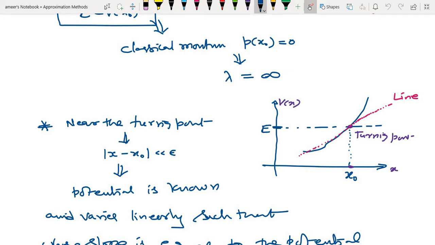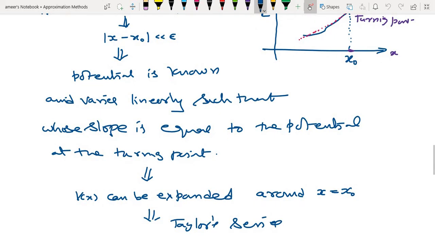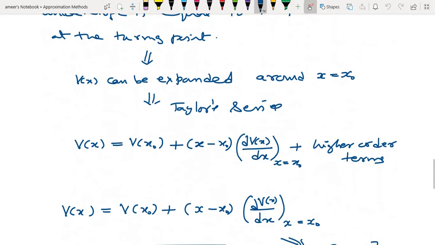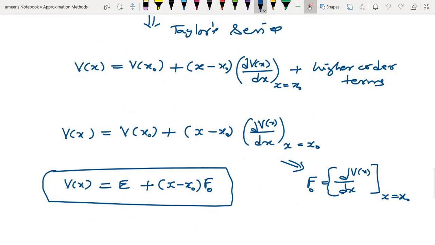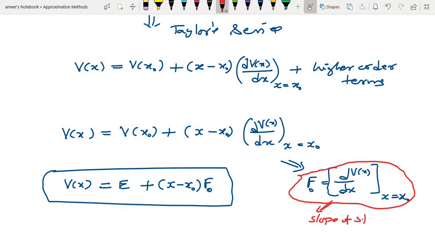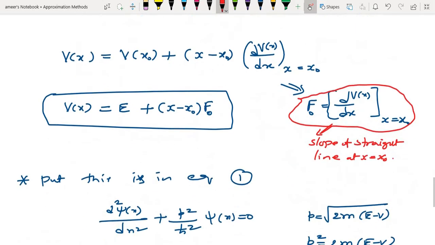Expand the potential near that point, and that expansion leads to a term like V is equal to E plus (x minus x naught) times F naught. F naught is dV by dx, the slope of a straight line at x equal to x naught, which is obviously a constant.